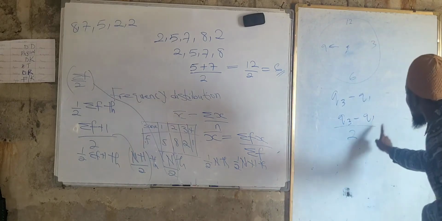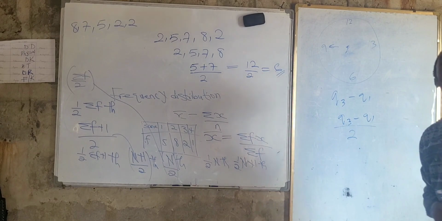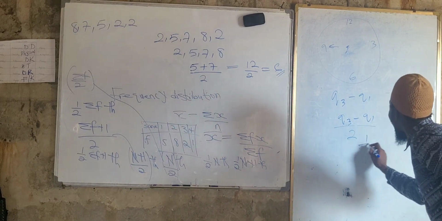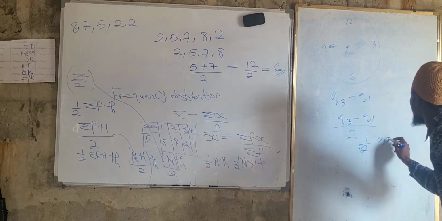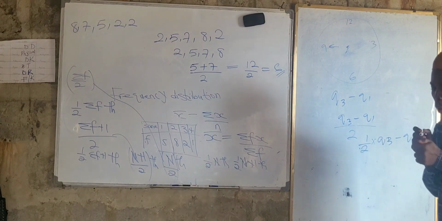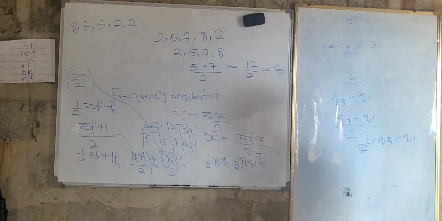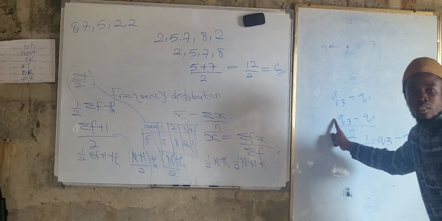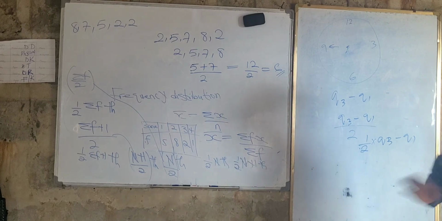Good. Now we are saying semi-interquartile. We are dividing by 2. The only reason here is half. And then we have Q3 minus Q1, half multiplied. We all know that 1 times any number gives the number. These guys have a coefficient of 1. You can say again 0.5 times the whole of these values. You are still okay, sir.